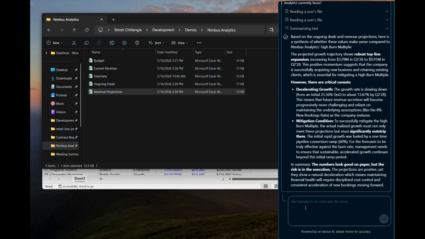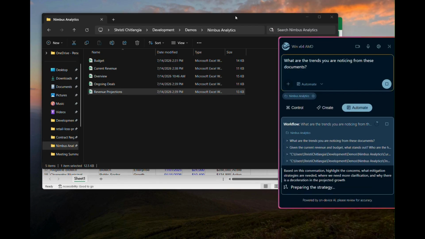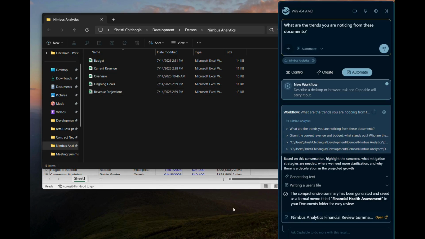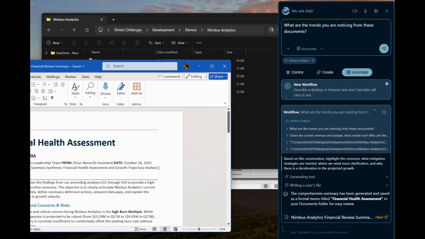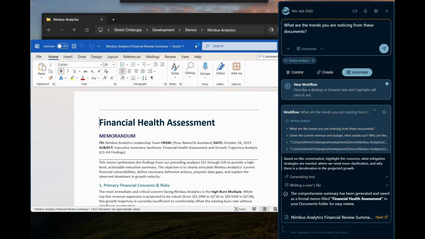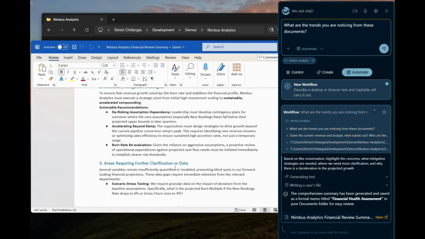For the final step, let's create a summary of everything we've done and have it as notes for me to continue iterating on. And thankfully, it created the file. Now we can go ahead and review the summary of everything we've talked about, and I can continue iterating on ahead of the meeting next week.